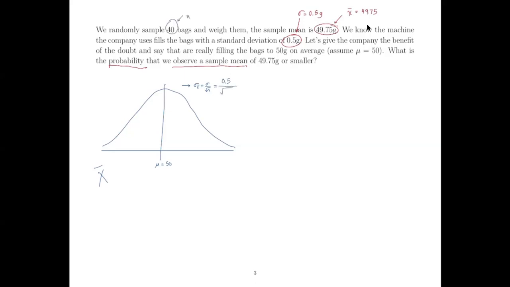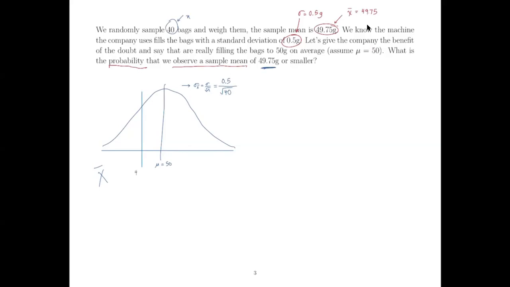So we've got the square root of 40, and that'll give you some number, okay? But this here is the distribution of the sample mean. And what we want to know is the probability of observing a sample mean of 49.75 or smaller. I don't know exactly where to draw the 49.75, but I know it's definitely going to be to the left of the mean, just for our theoretical diagram here.